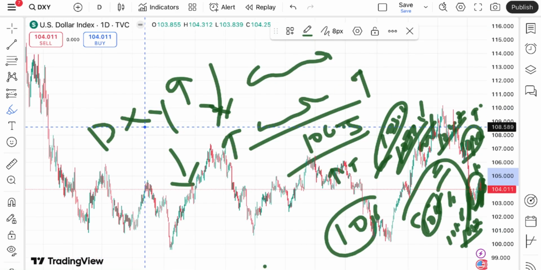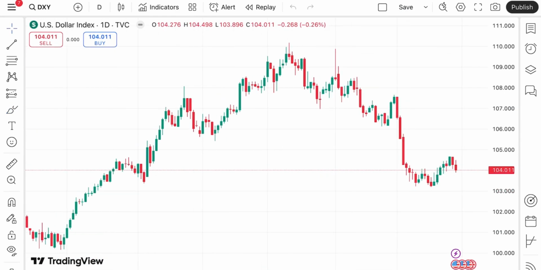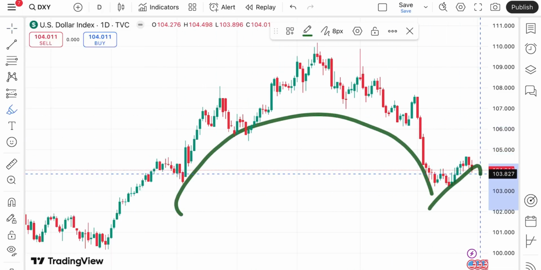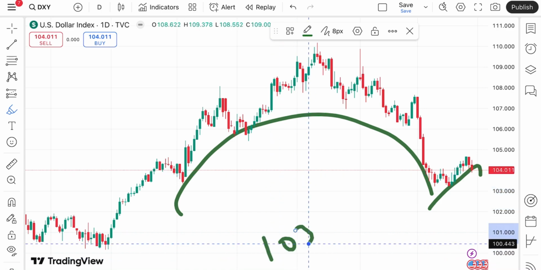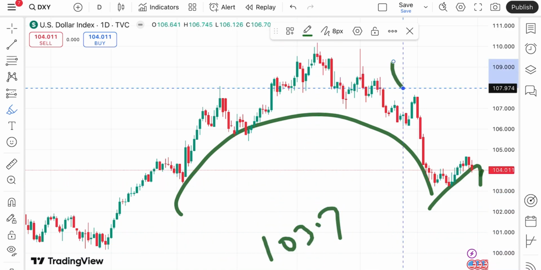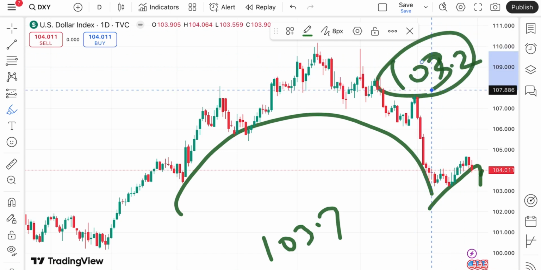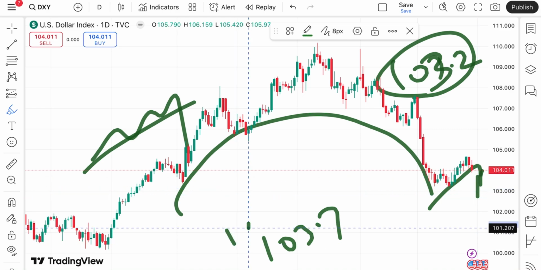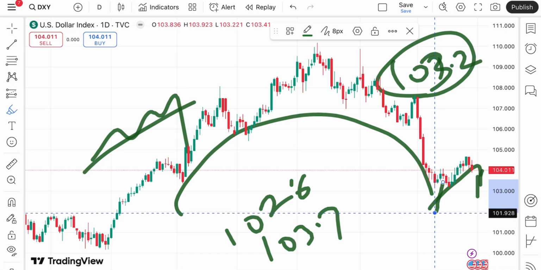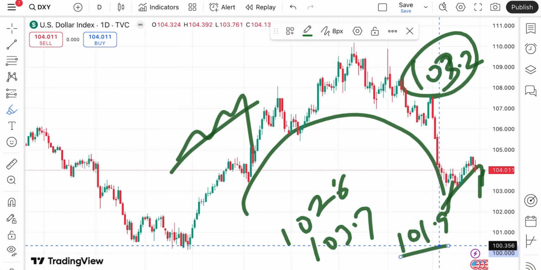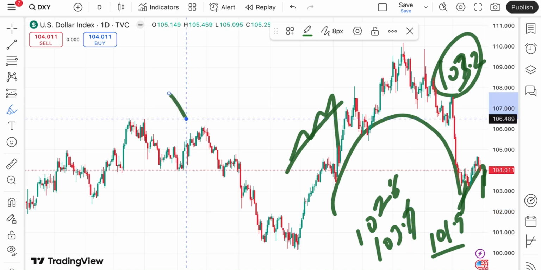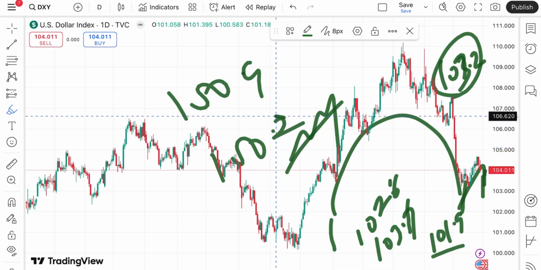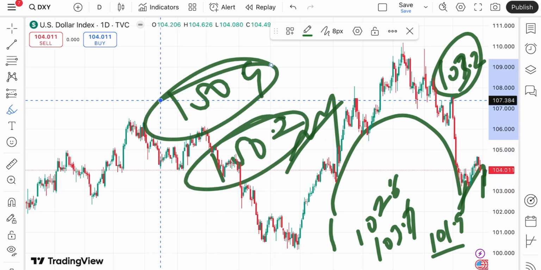If you look at the dollar index, you will see the dollar index is now trading at a level of $104. A swing is formed at this level. So if the price starts falling below this level, we can see it touch a level of 103.7, and once it starts falling below this level, a chance of touching 103.2 is there. 103.2 is already a weak support, so chances are high the price will go further down and touch a level of $102.6, and if that doesn't sustain, a further fall towards 101.9. Suppose the price falls below that level, there is a chance of touching 100.9, and from there a further fall towards $100.2. And if the price goes below this level, a further fall.